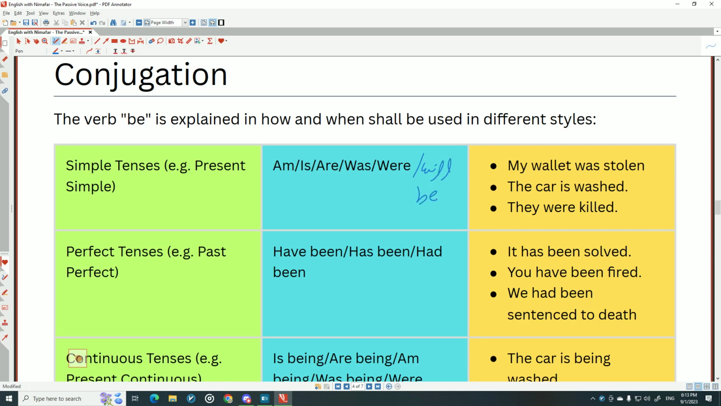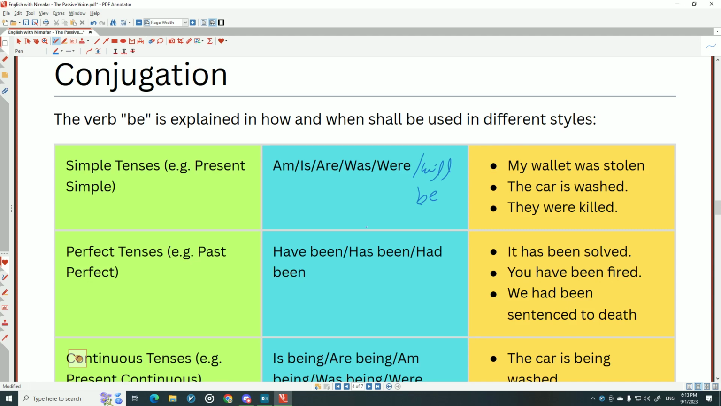Actually, because it was for intermediate level, I didn't mention be, but my wallet was stolen. The car is washed. They were killed. I don't know. The car will be washed. Whatever. So we use am, is, are, was, were, and will be.